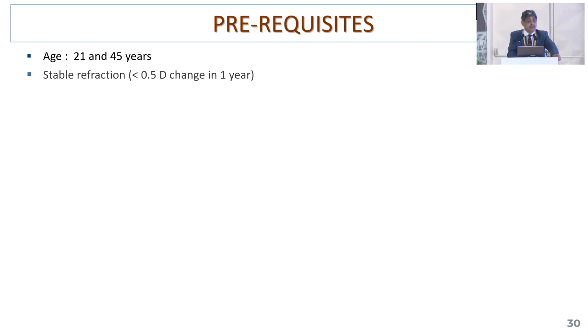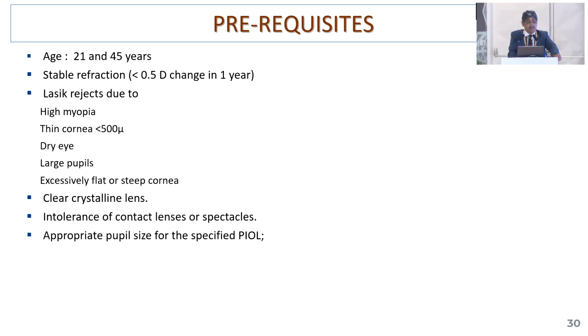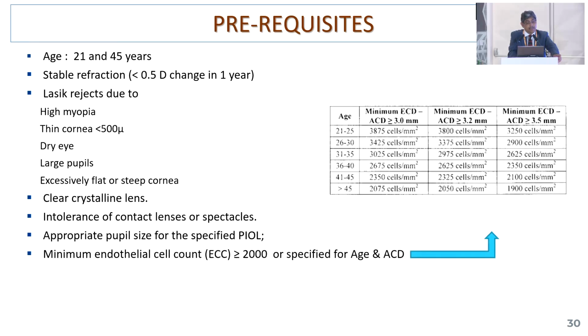Prerequisites are that the age recommended by STAAR is 21 up to 45 years of age. We can do it early when the refraction is stable for more than 1 year. LASIK rejects cases due to high myopia, thin corneas less than 500 micron, dry eye patients, large pupils, excessively flat or steep cornea where we cannot do the corneal surface procedure. The lenses should be clear, with intolerance of contact lenses or spectacles, and appropriate pupil size is there, which is very important because you can face litigation later.